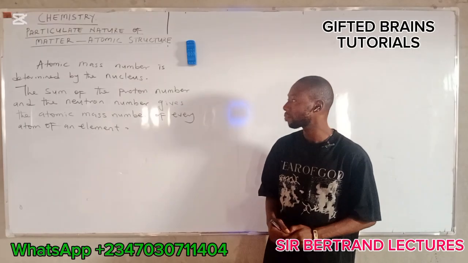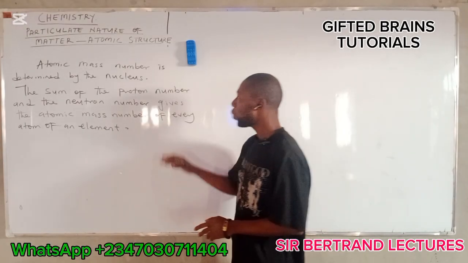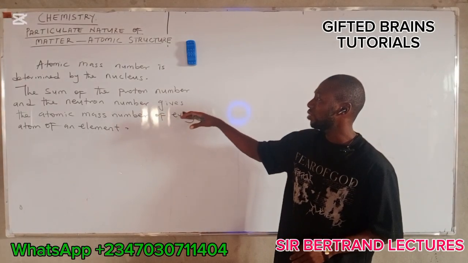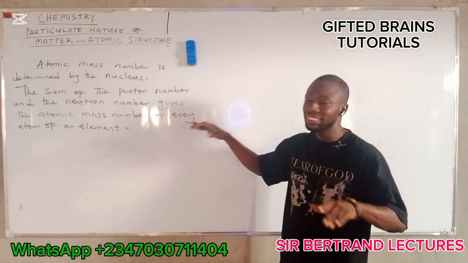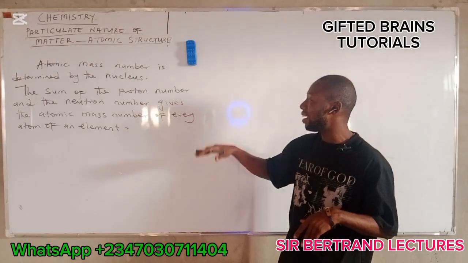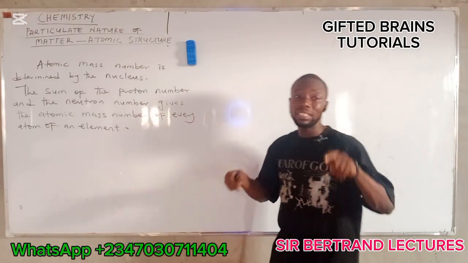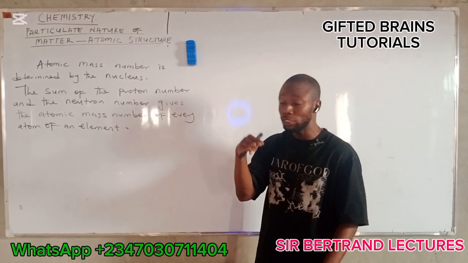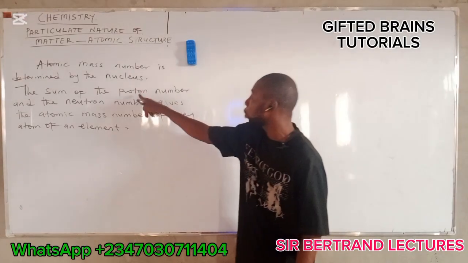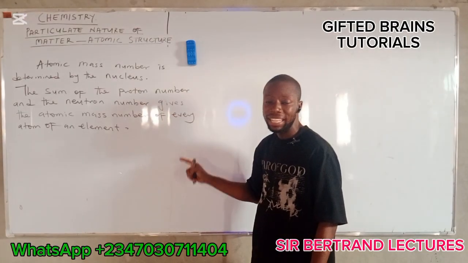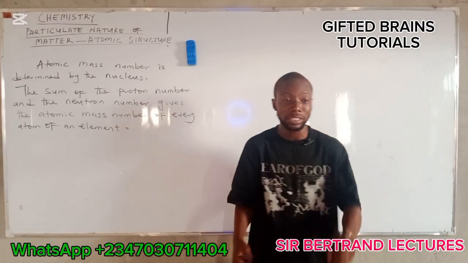We are going to discuss how to calculate and get the atomic mass number of an element in the next video. In that video, I will explain to you how we add the proton and the neutron number to get the atomic mass number.